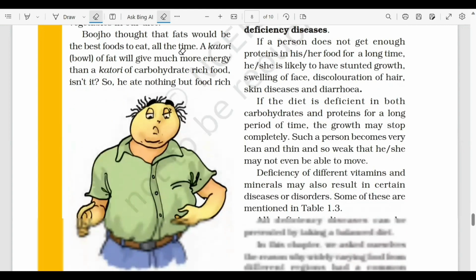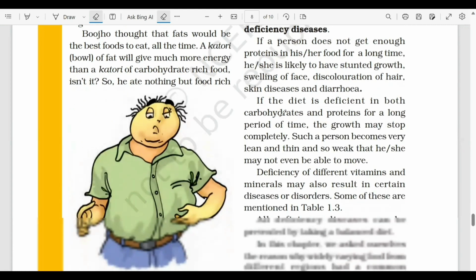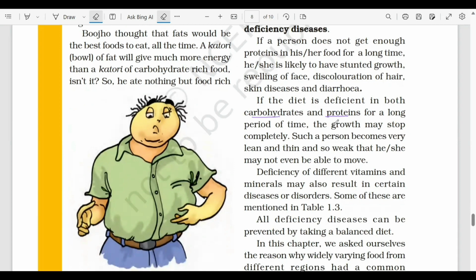If the diet is deficient in both carbohydrates and protein for a long time, the growth may stop completely. And as a person में अगर growth नहीं है तो वो बहुत ही lean, means he will become very thin, पतला हो जाएगा, and he will also become very weak and will be unable to even move.